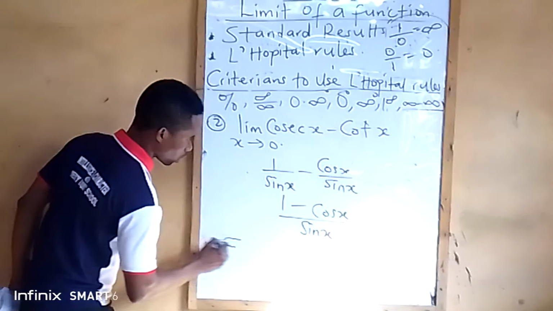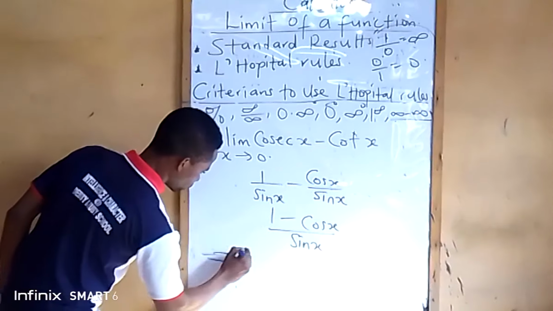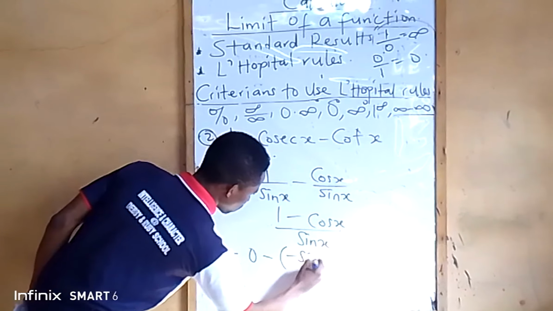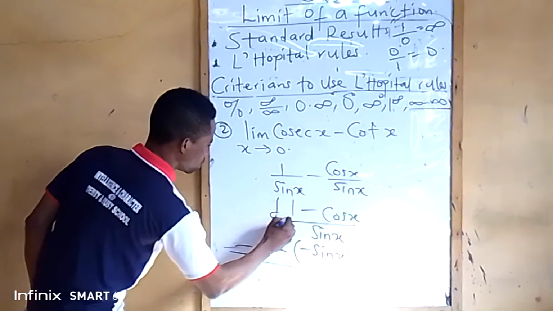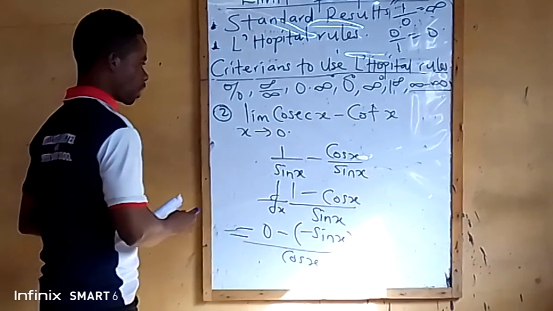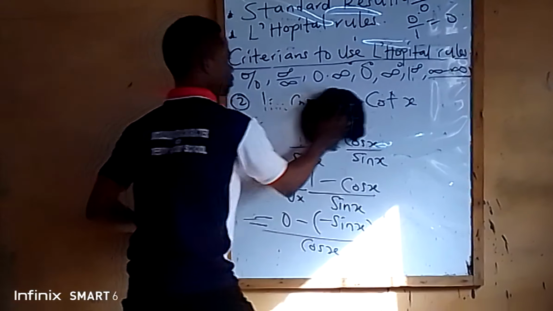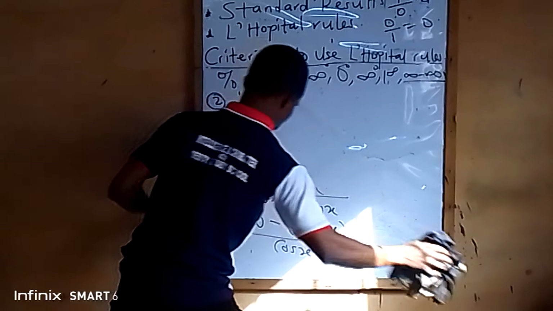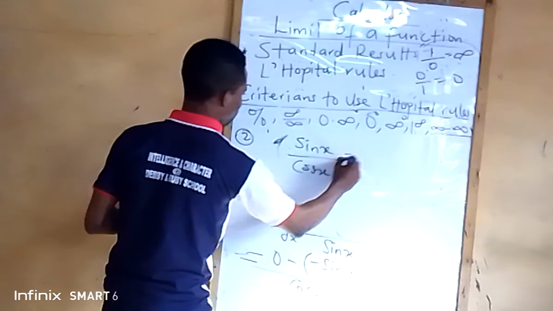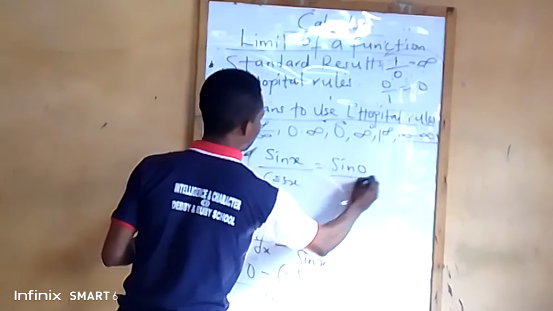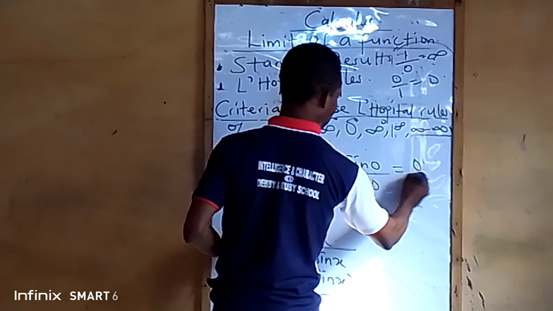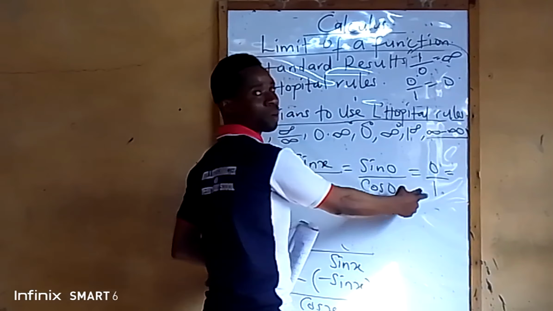If I want to differentiate, what is the differentiation of 1? It is 0, minus, open bracket, the differentiation of cos x, which is minus sine x. I'm differentiating the denominator too, and sine x gives cos x. So what does that give me? Minus times minus is plus, so that is sine 0 all over cos 0. Sine 0 is 0, cos 0 is 1, and 0 divided by 1 is 0.